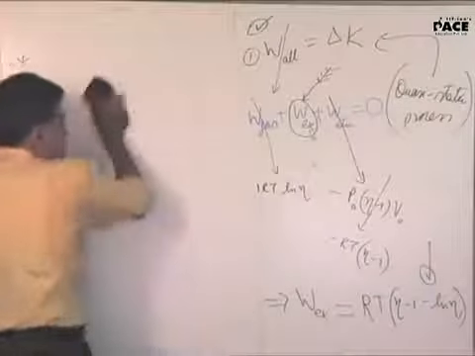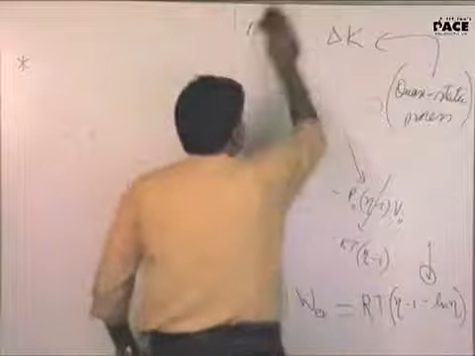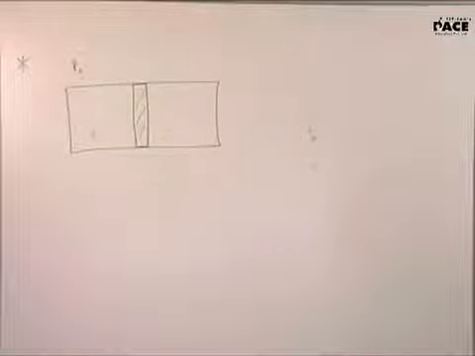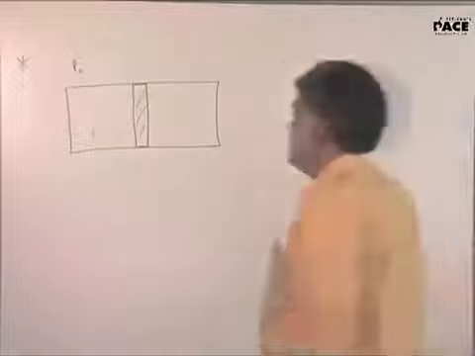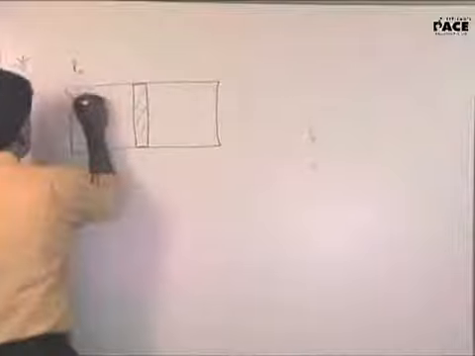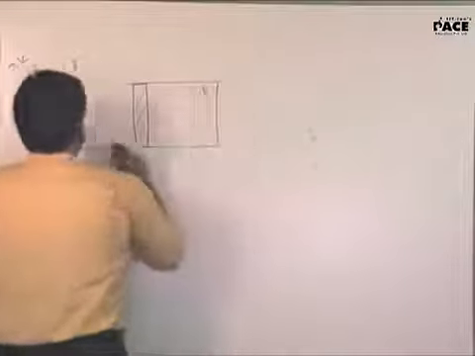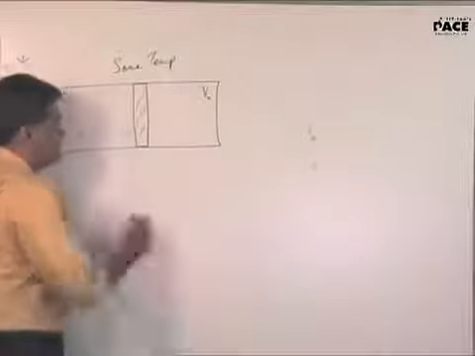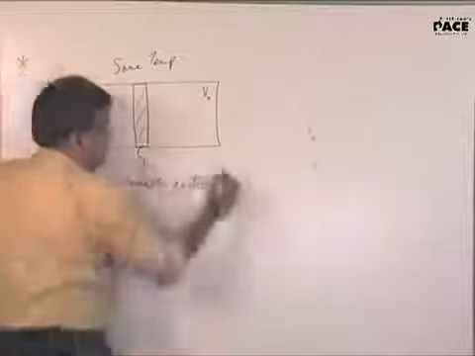The next one is a similar question. Let's see that. There is a horizontal cylinder. In between you have a movable piston. Initially, both sides of the cylinder are at the same pressure, same volume and same temperature. It's a movable piston.